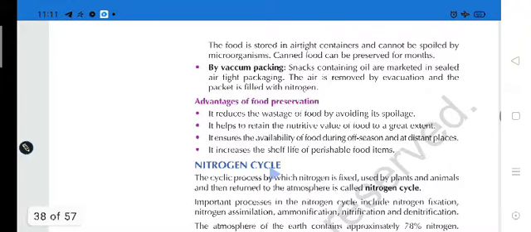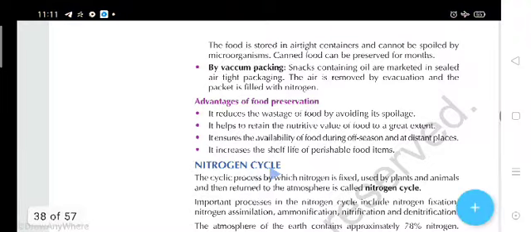So snacks containing oil are marketed in sealed airtight packages. The air is removed by evacuation, and the packet is filled with nitrogen. Students, have you purchased some snacks, some chips from any shop?